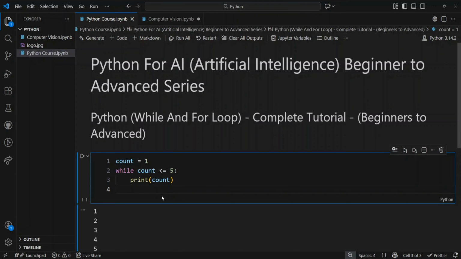Let's create a while loop that will ask the user to enter a password, and it will keep asking until the correct password is entered.